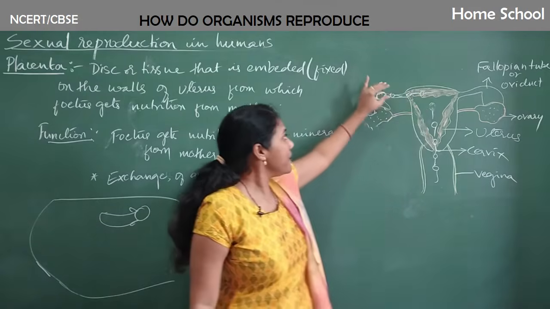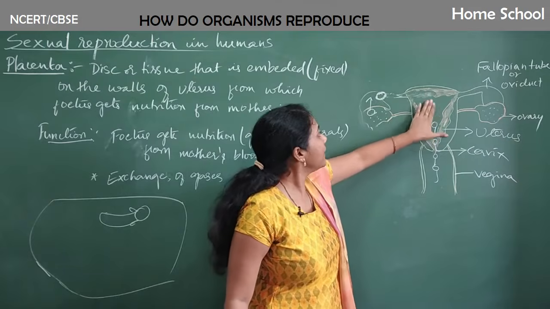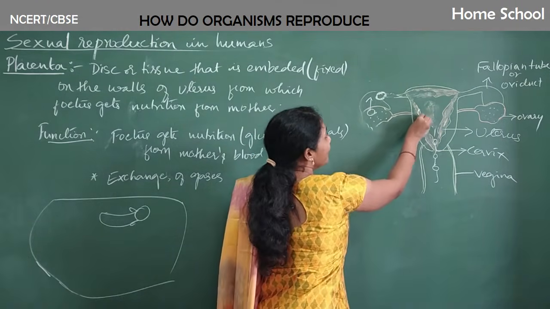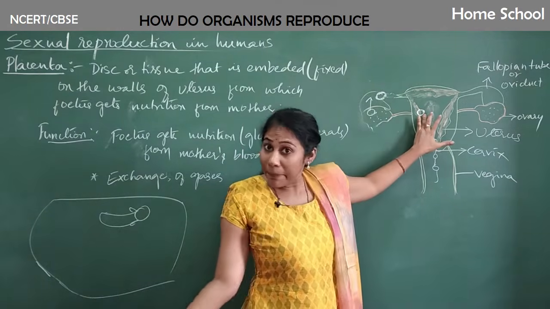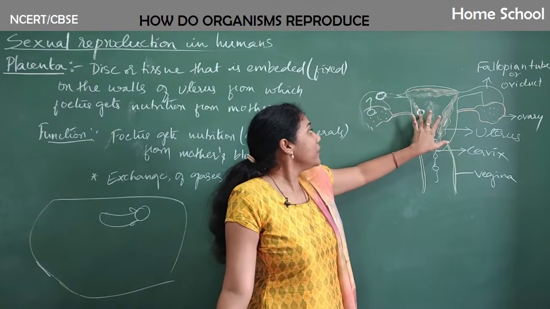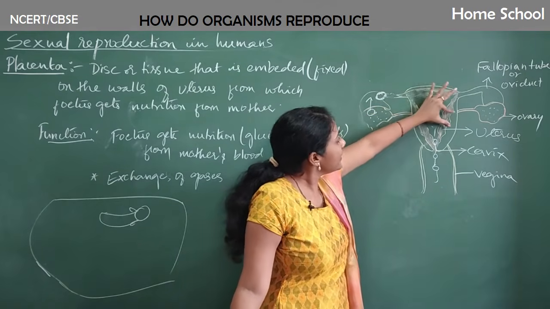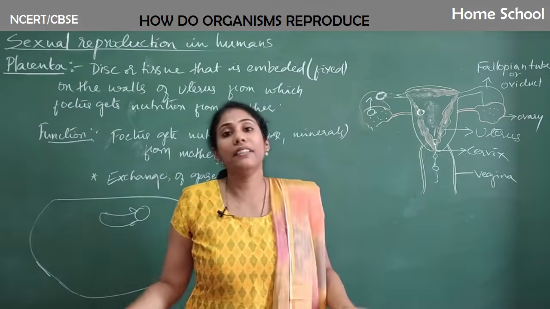And what actually happens is, whenever a zygote has formed in the fallopian tube, it will go to the uterus and get fixed onto the walls of the uterus. This is what we call implantation. So the zygote moves into the uterus and stays on the walls of the uterus. See, the wall of the uterus is thick. Actually, it becomes thicker every month.